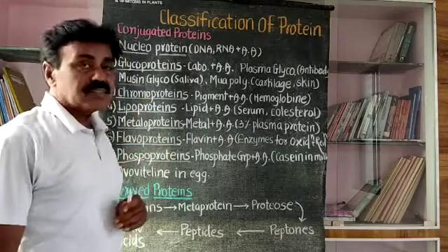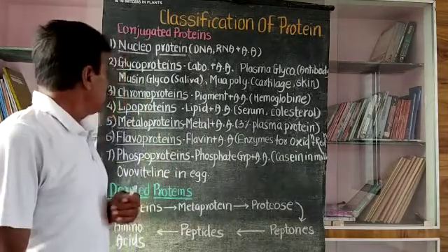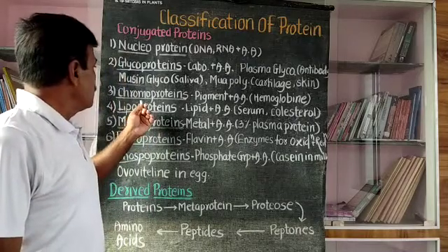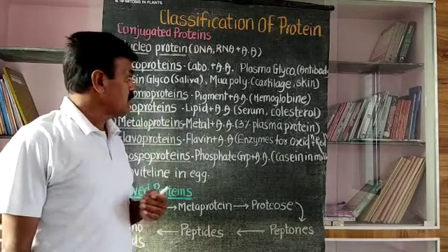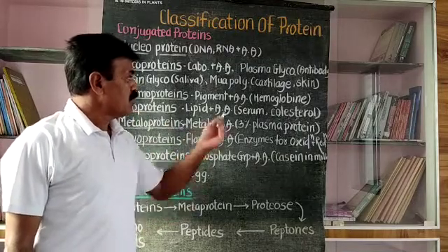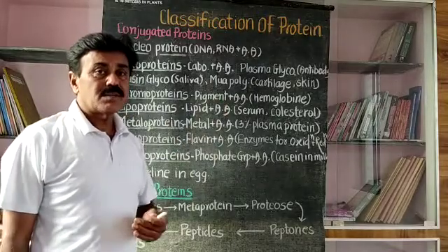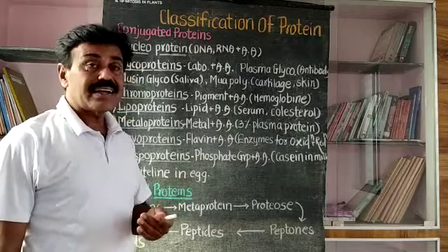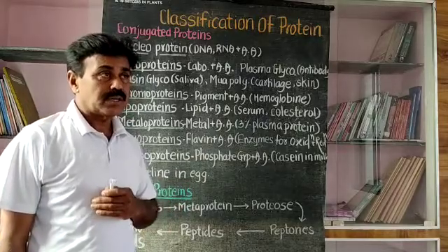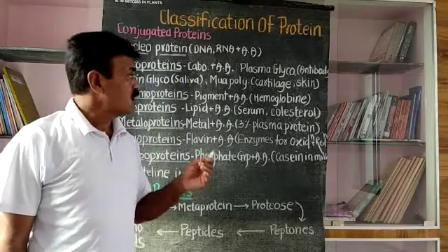Then the third conjugated protein is the chromoprotein. Chroma means color, so these are colored proteins. The proteins are made up of amino acids along with some colored pigments. That means colored pigments are present along with amino acids in the protein molecule. At that time it is called a chromoprotein. That means chromoprotein is amino acid along with pigments.